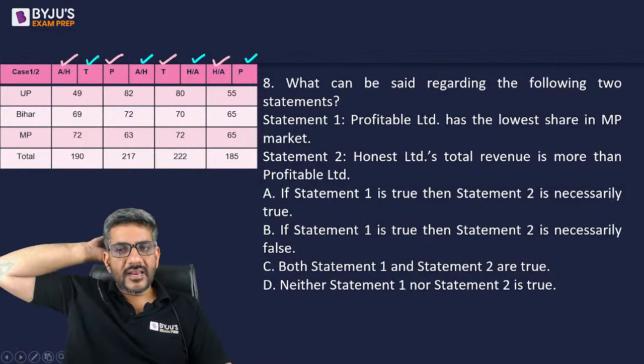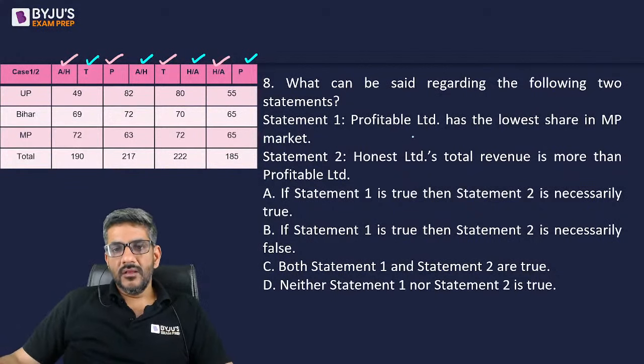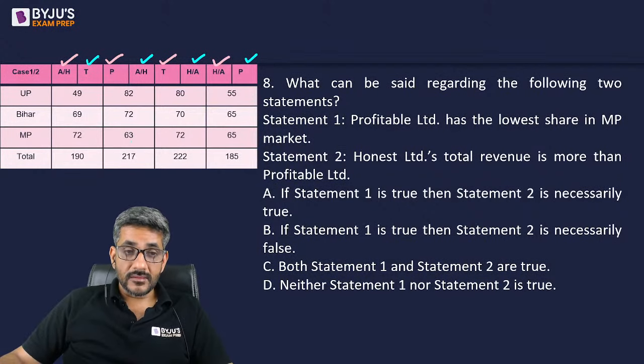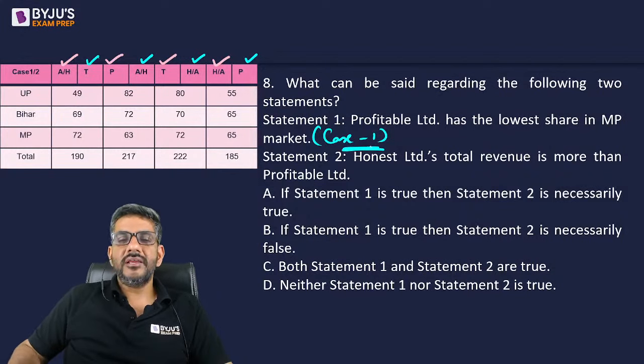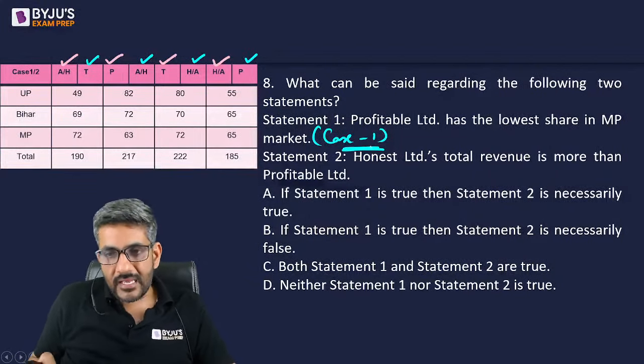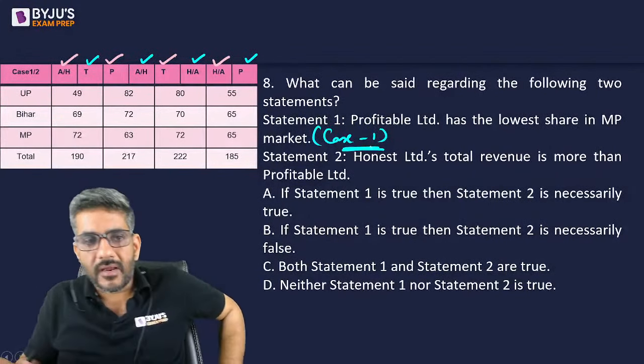So what can be said regarding the following two statements? Profitable Limited has the lowest share in MP market. So in MP market, the lowest share is of firm B. The lowest share is of firm B. And if this is profitable, that means he's talking about case 1. So can I say this is possible in case 1 only? Profitable Limited has the lowest share in MP market.